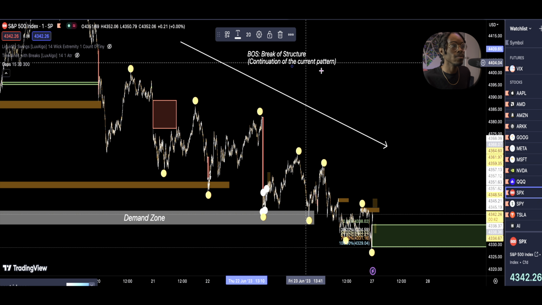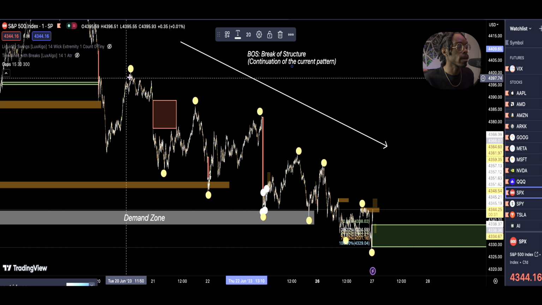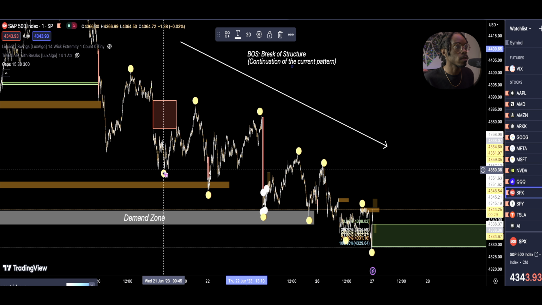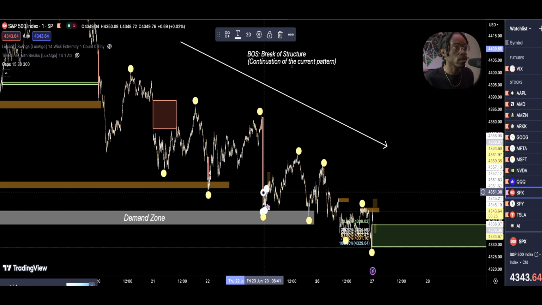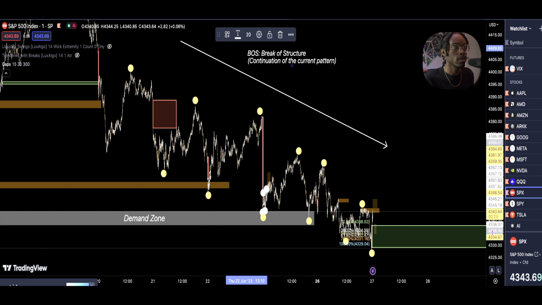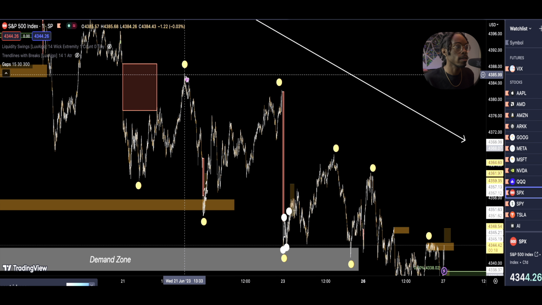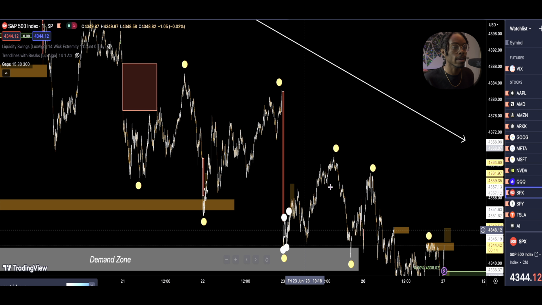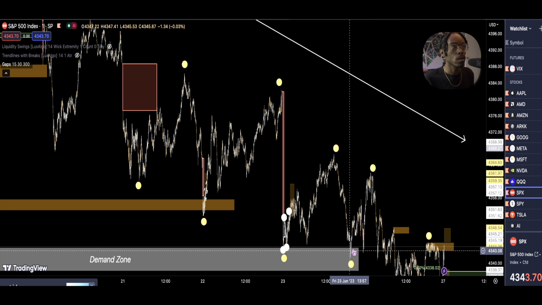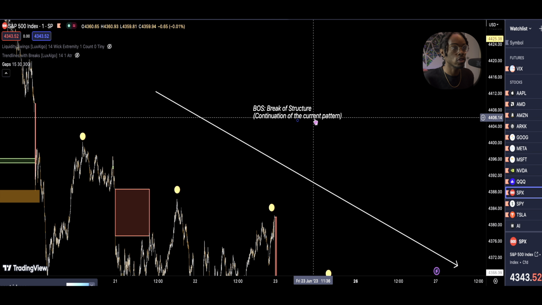We're headed down. We're bearish, headed down. Lower low, lower high, lower low, lower high, lower low, lower high, lower low. I'll widen it out so you guys can maybe see better what I'm saying. Lower high, lower low, lower high, lower low, lower high, lower low. So when you think BOS, you want to think of the continuation of the pattern.